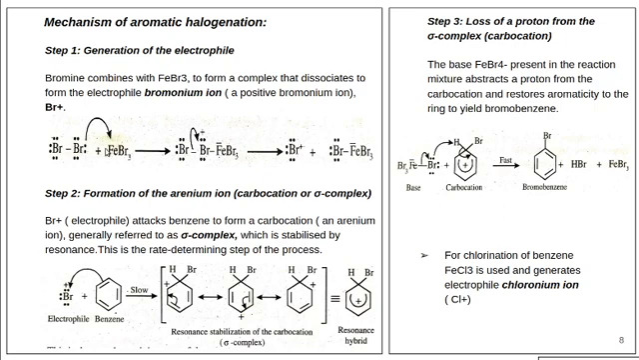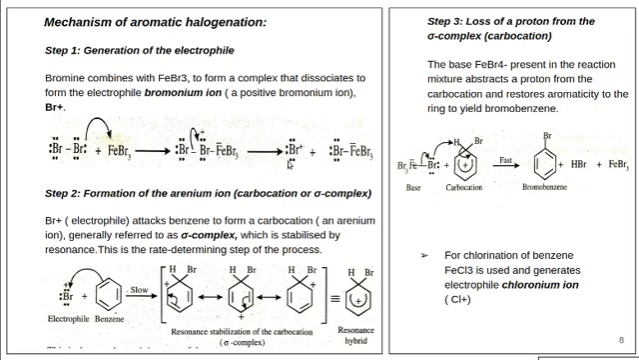Bromine reacts with FeBr3. That means the electron pair of bromine shifts to FeBr3. Because of losing one pair of electrons, the bromine will get a positive charge, and FeBr3 will get a negative charge. Then this is a complex, which will dissociate further. That means this bonding electron pair will shift to the positively charged bromine, and this positive charge will get neutralized. So the positive charge will be on this bromine atom. That means a bromonium ion, an electrophile.